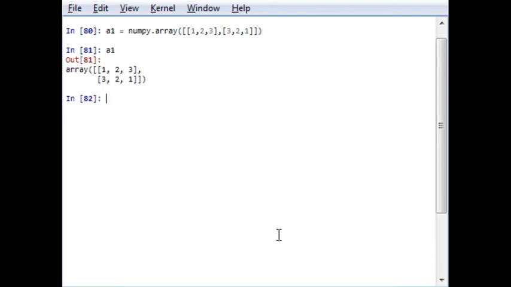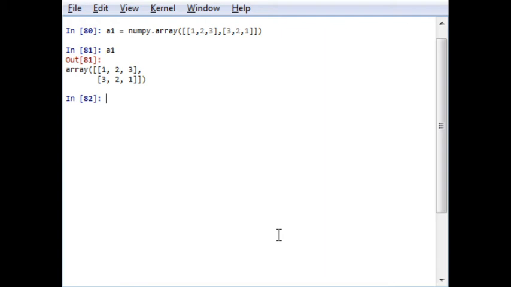Now if I write A1, it will be a 2D array. Now if I want to choose an element whose row is 1 and column is 2, that is the second row and third column, again I want to make it clear that Python starts indexing from 0, so the second row will be indexed by 1 and the third column will be indexed by 2.